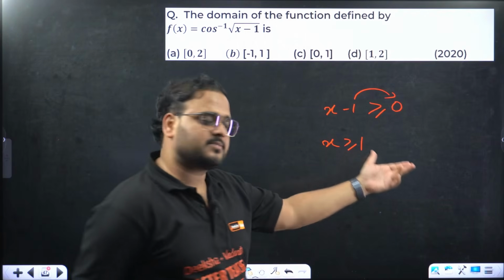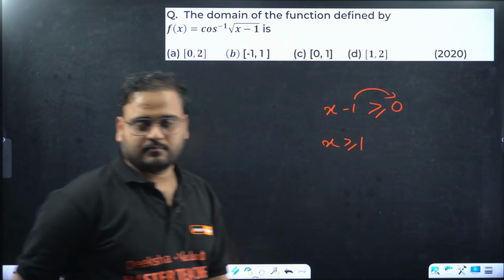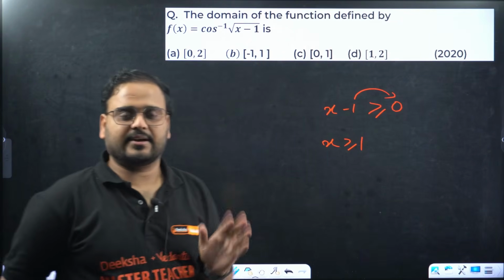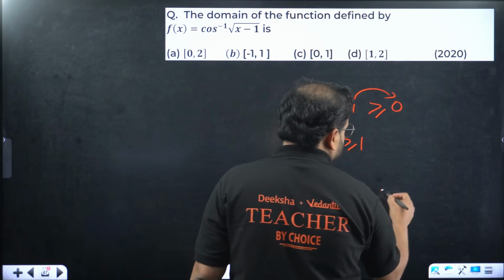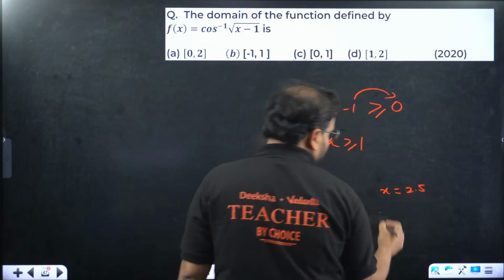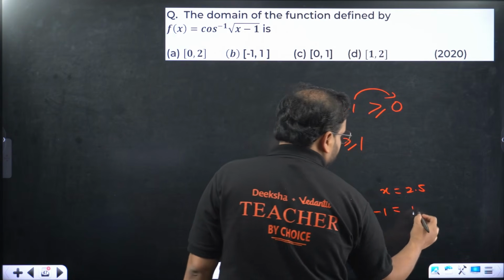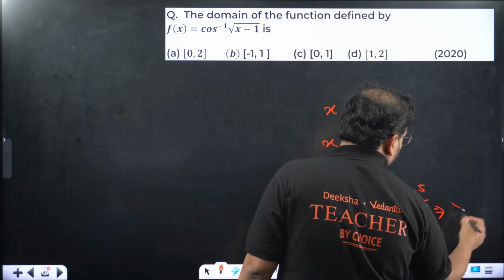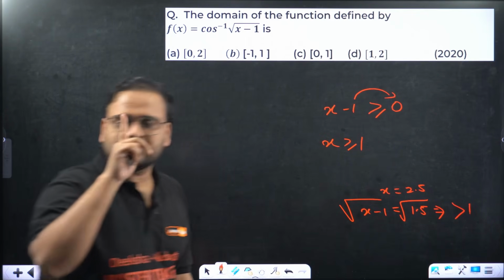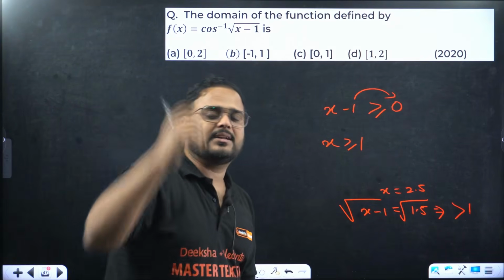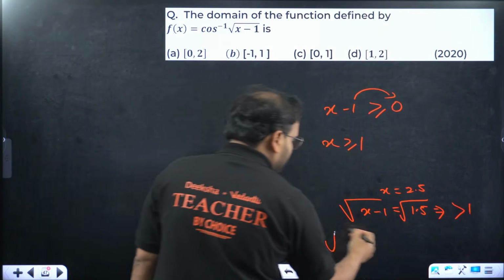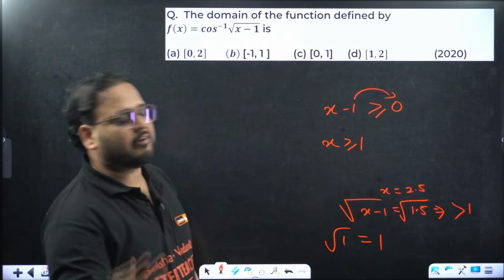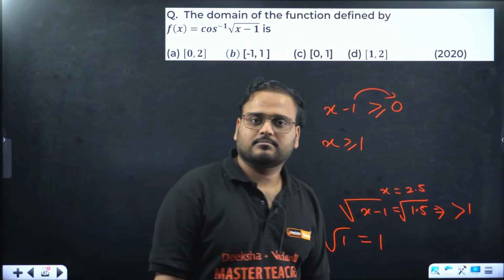More than 1, good, but till what? 2, 3, 4, whatever it is. If I put x as 2, 2 minus 1, root of 1, that is correct. Let's take more than 2, say x as 2.5. Then x minus 1 will be 1.5, and root of that is more than 1, since root of 1 is 1 and any value after that has a bigger root.